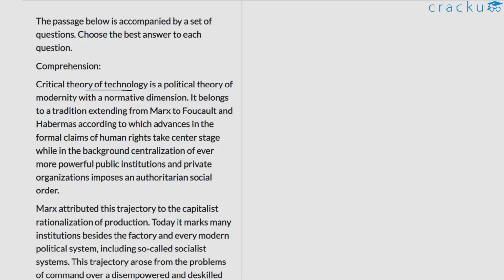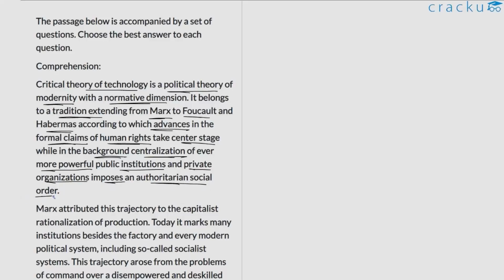Critical theory of technology is a political theory of modernity with a normative dimension. It belongs to a tradition extending from Marx to Foucault and Habermas, according to which advances in the formal claims of human rights take center stage, while in the background, centralization of ever more powerful public institutions and private organization imposes an authoritarian social order.